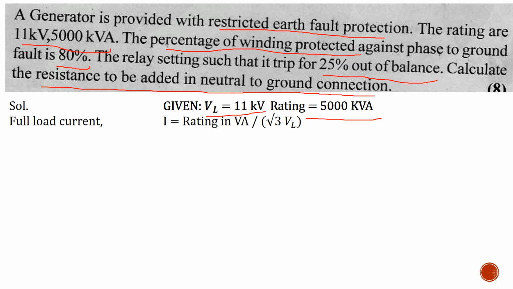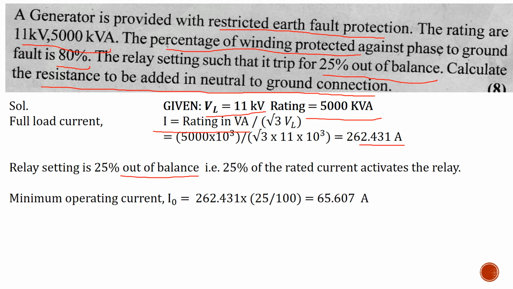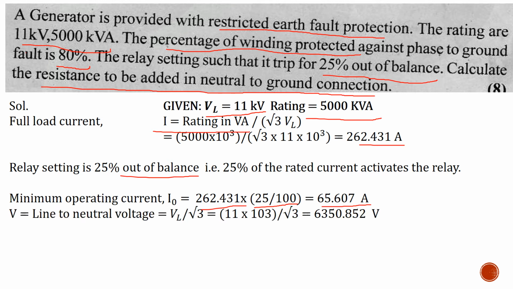With the help of the rating, we can easily calculate the full load current. As we know, power is equal to √3 VI, so we can calculate the current from the rating and the voltage given. Substituting the values, the full load current comes out to be 262.431 ampere. As the relay setting is 25% out of balance, the minimum operating current will be 25% of your full load current. The minimum operating current comes out to be 65.607 ampere.